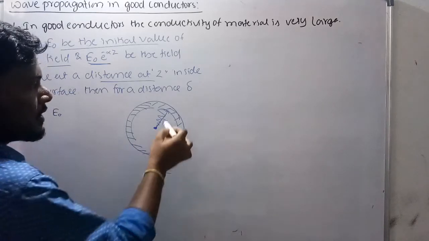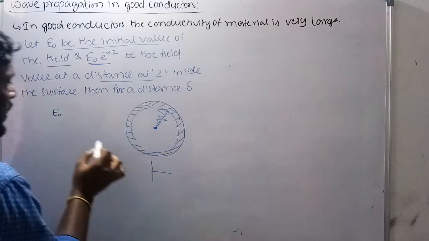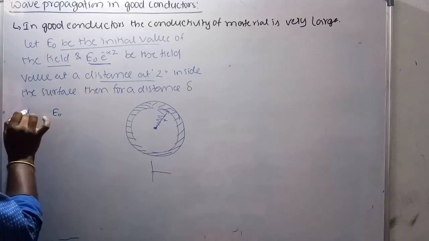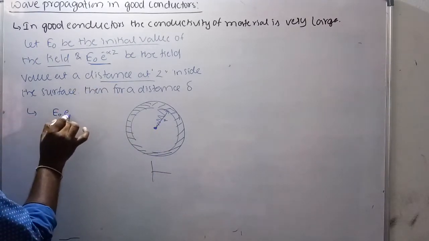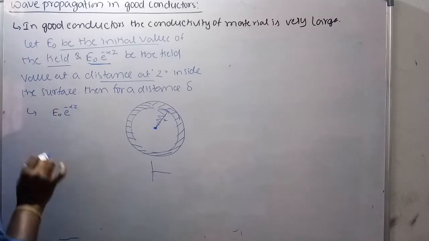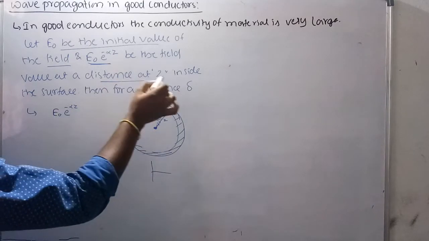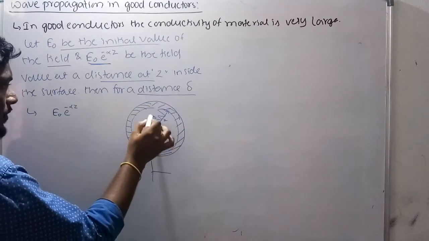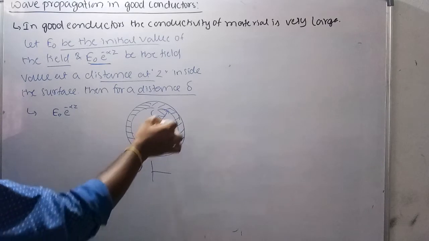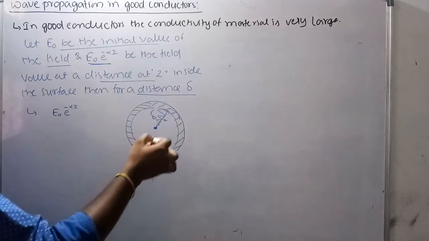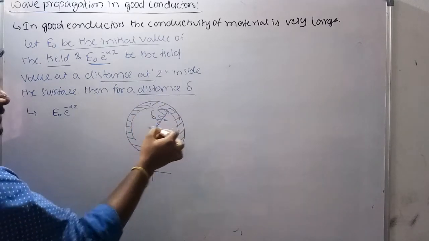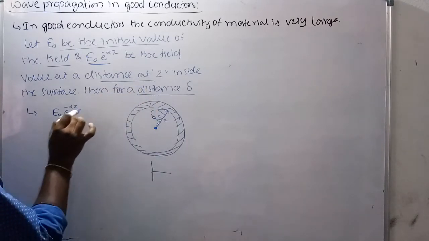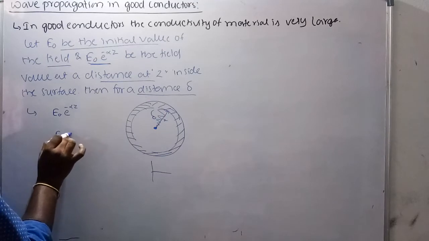The more concentration is at the inner surface of the conductor, and as it is exponentially decaying, mathematically the expression will be E naught e power minus alpha z. This is for z distance. As we are considering skin depth, this is the distance between the inner surface of the conductor and the center of the conductor. So for delta, we can write like this, E naught e power alpha.